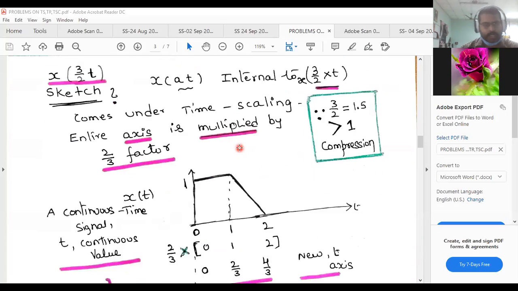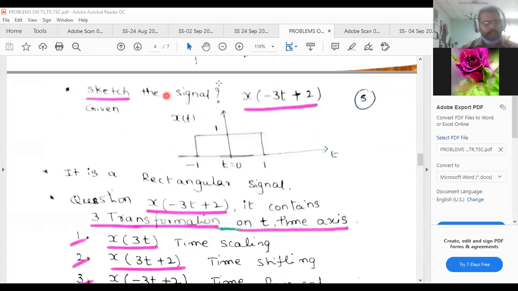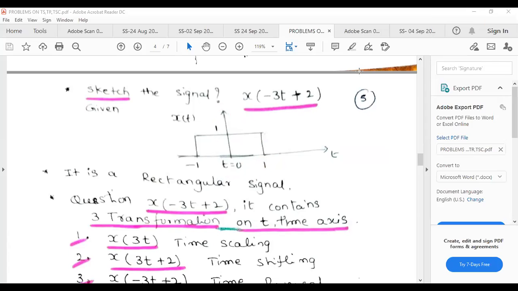Such a way, you will find a certain type of signal. Find the Fourier transform of this particular rectangular signal. The Fourier series of a periodic rectangular pulse, what came? A sinc function came. Please remember the sinc function.